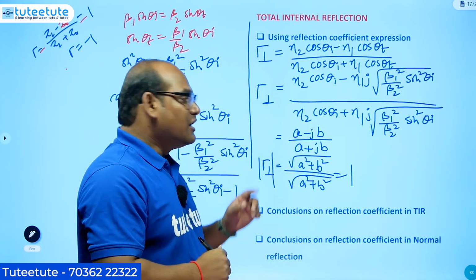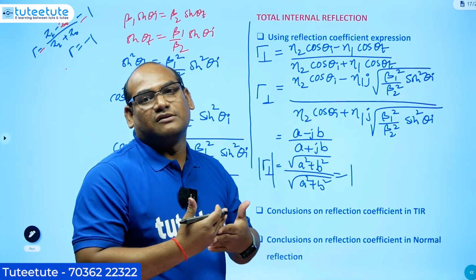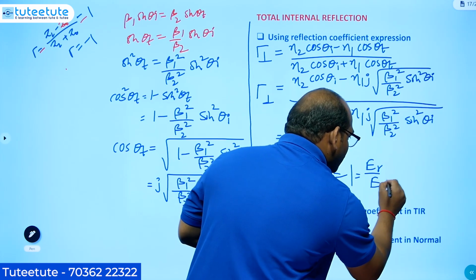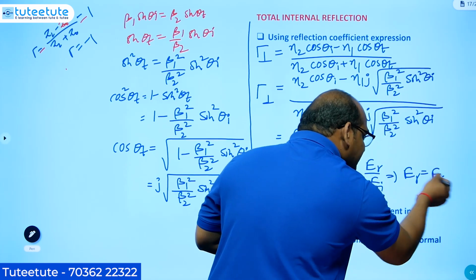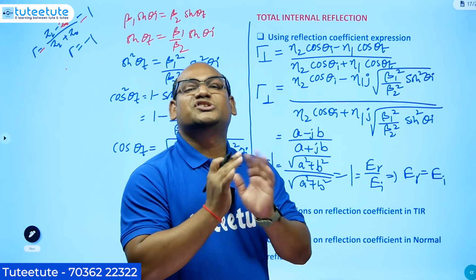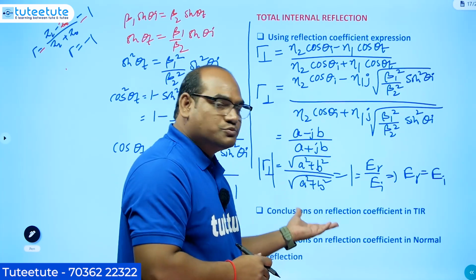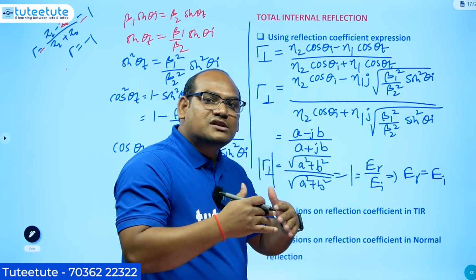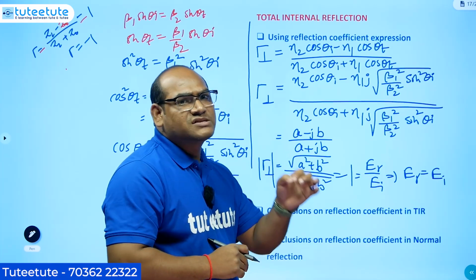So it is true. When you get this gamma magnitude as 1, what is the meaning of that? ER by EA is equal to 1. From this we can tell ER is equal to EA. Whatever is incident, everything is reflected back. That's why ER is equal to EA. That means there is no ET. ET is equal to 0 now. Okay, so everything has been reflected. So it is true. But we calculated the magnitude. We got 1. So the total is reflected back. Okay, what about phase? Phase value you will get.